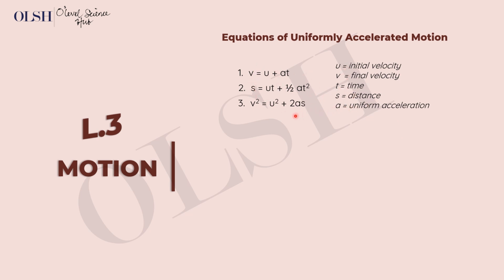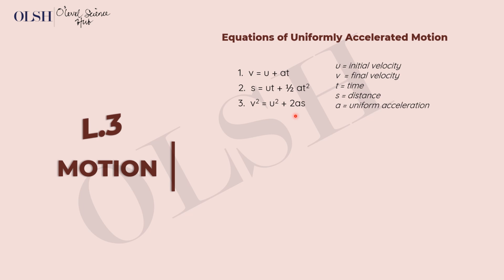Remember, a uniformly accelerated motion is a motion whose velocity changes at an equal amount over an equal interval of time. So let's say I observe the motion. In the first 5 minutes, the change in velocity is 2 meters per second.